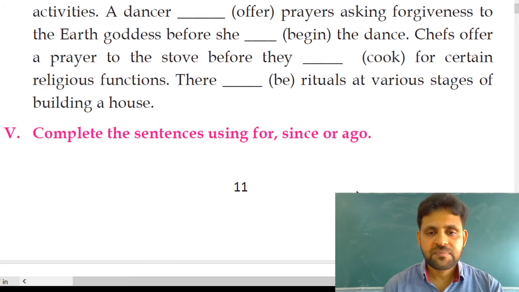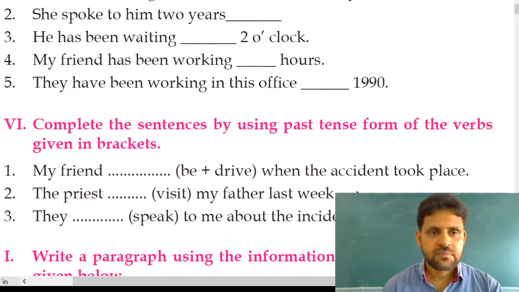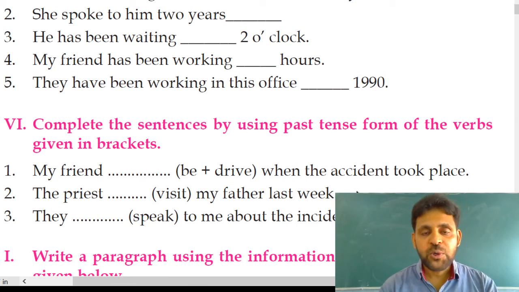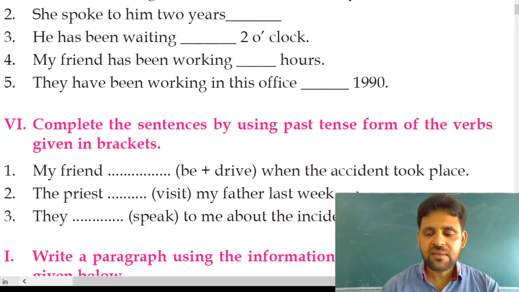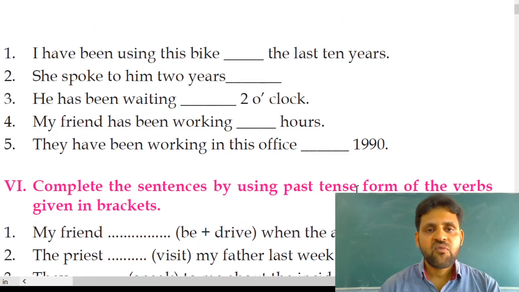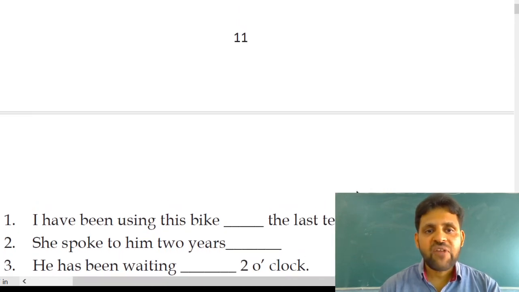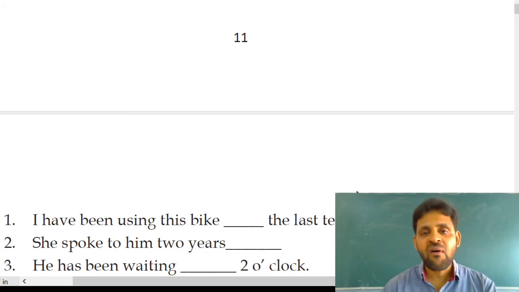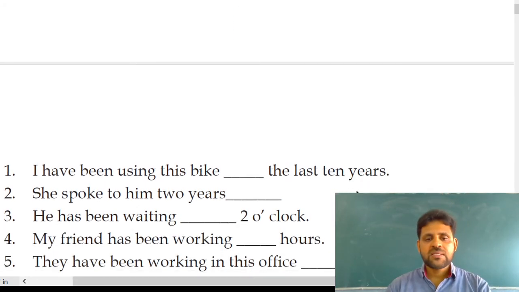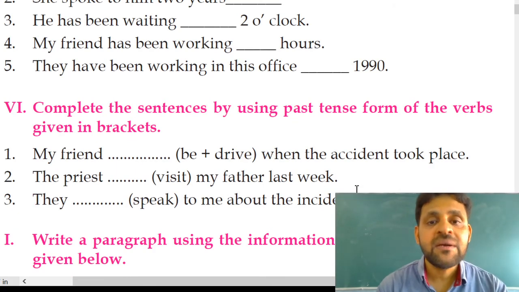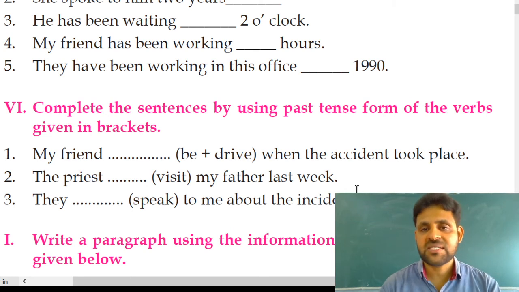So next, I have been using this bike dash the last 10 years. You have to fill in the blanks by using the terms since, for, and ago. Students are instructed to fill in the blanks using for, since, or ago. See the first sentence: I have been using this bike dash the last 10 years. Here a period of time is mentioned.